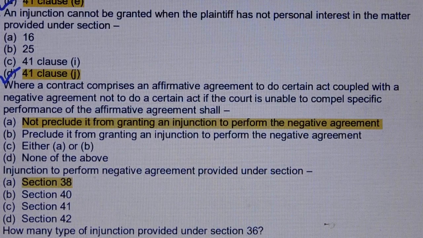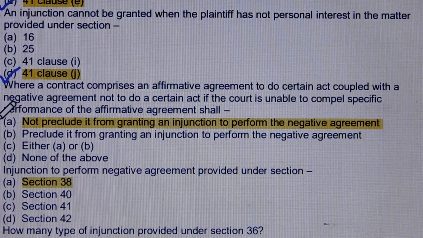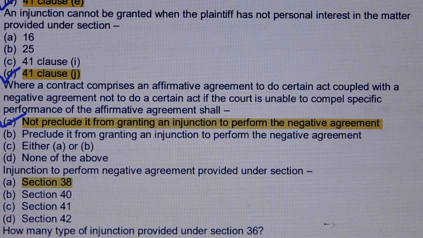Where a contract comprises an affirmative agreement to do certain act coupled with a negative agreement not to do a certain act, if the court is unable to compel specific performance of the affirmative agreement shall. Answer is option number A, not preclude it from granting an injunction to perform the negative agreement.